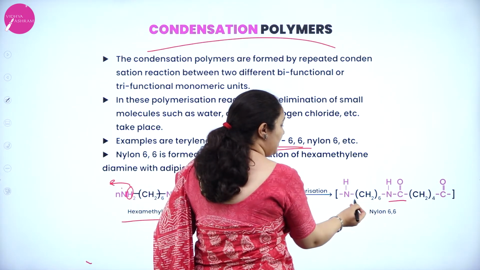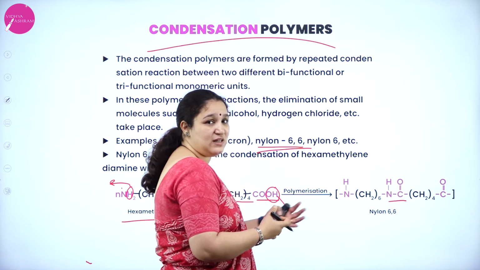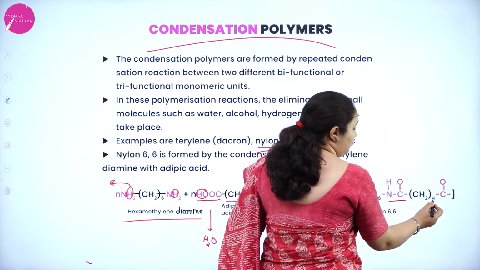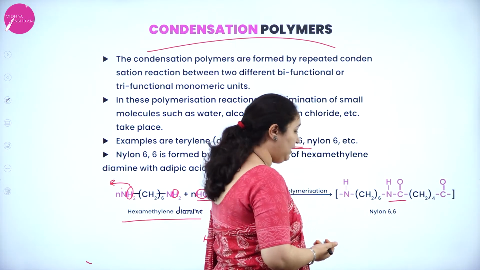So you can see here CH2 6 times, NH. There is a further line which I have drawn, that means that there is some more molecules which are possible. Similarly, CH2 4 times, C double bond O, and I have shown the linkage so that number of molecules can be present.